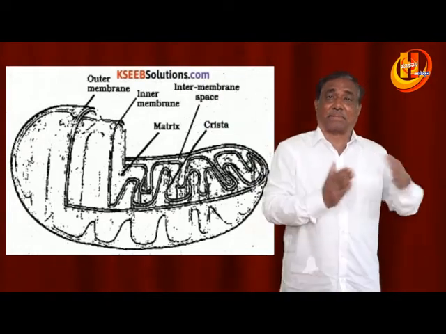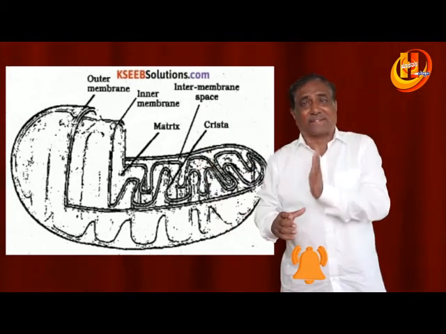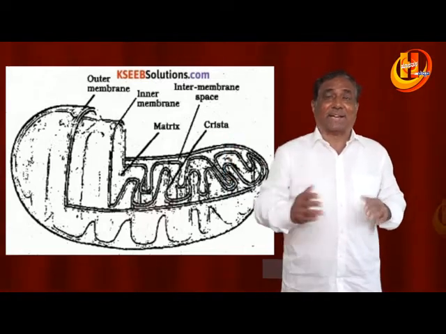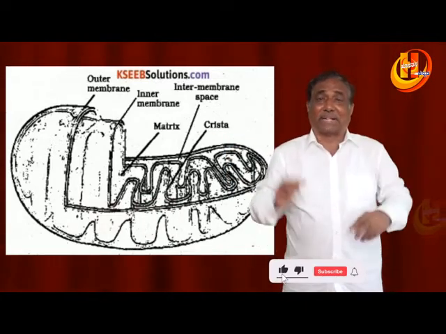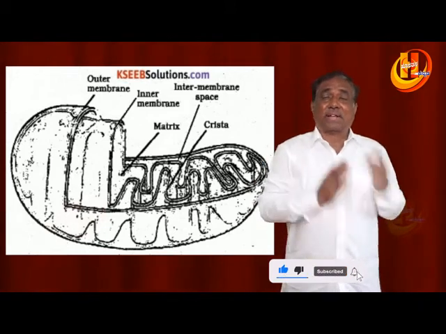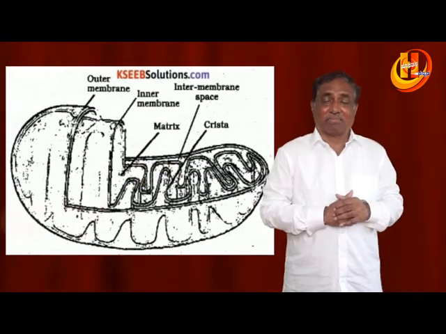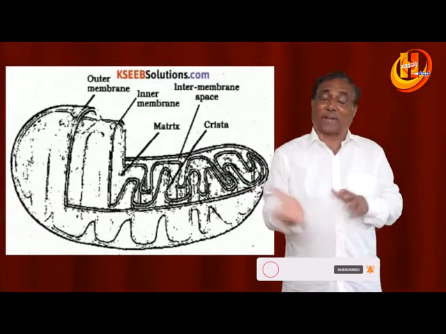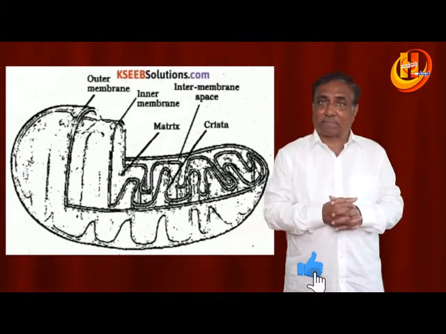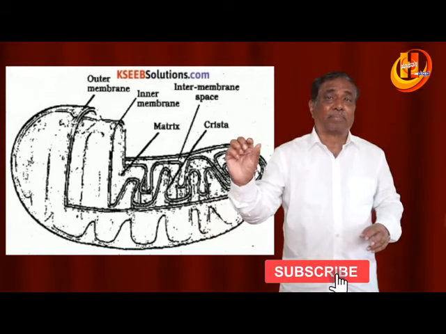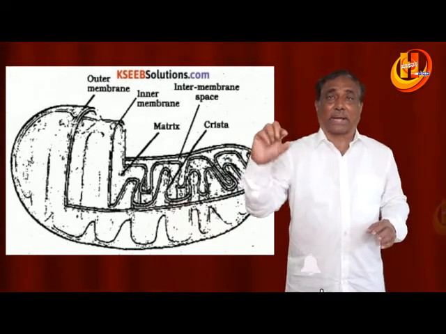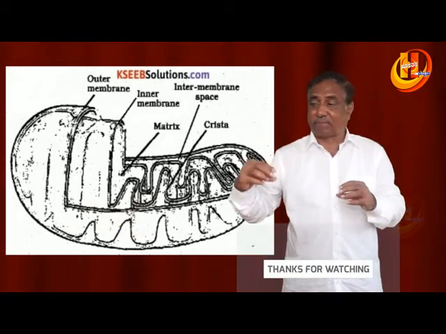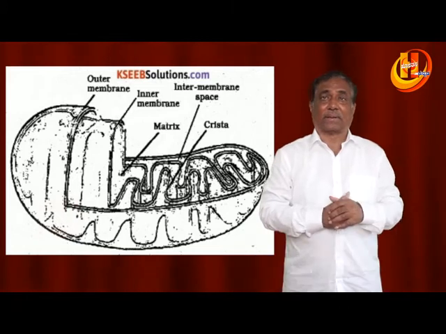Transfer of electrons takes place from these compounds along the chain of cytochromes. I will explain this in the respiration chapter in detail. During the transfer, energy is released. That energy is used for the formation of ATP, which takes place in the presence of molecular oxygen. Hence it is called electron transport system, electron transport chain, terminal oxidation, biological oxidation. Finally oxidation takes place, resulting in the formation of water. So these things occur in the inner membrane, that is the cristae, with F1 particles, and F0 forms the channel for these things.